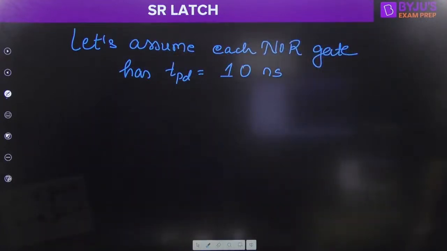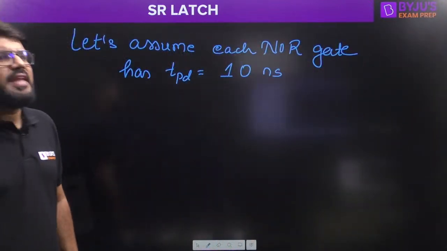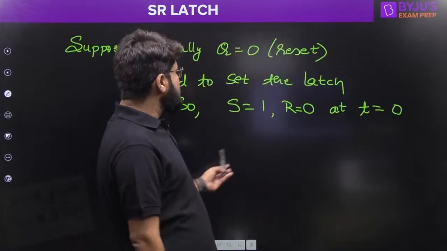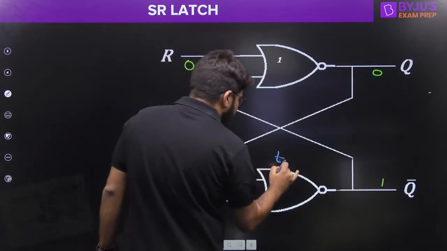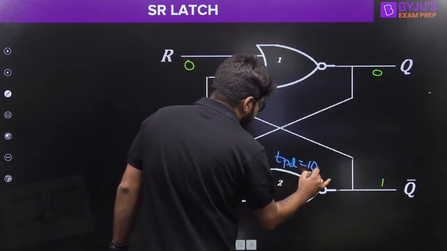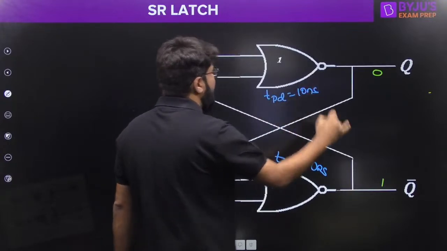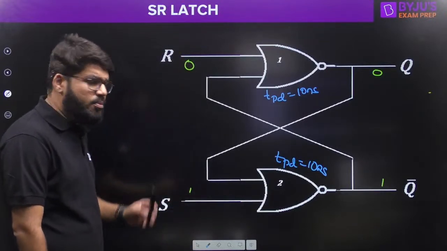That means the time from the application of input till the production of the output. So I call this the propagation delay of 10 nanoseconds. Both gates are identical, and both are having a delay of 10 nanoseconds.